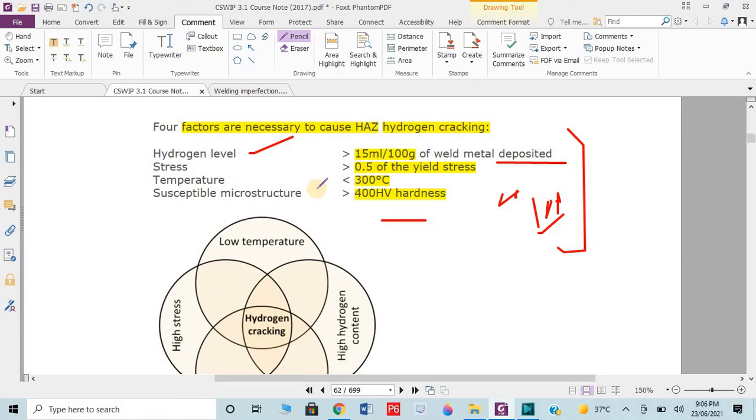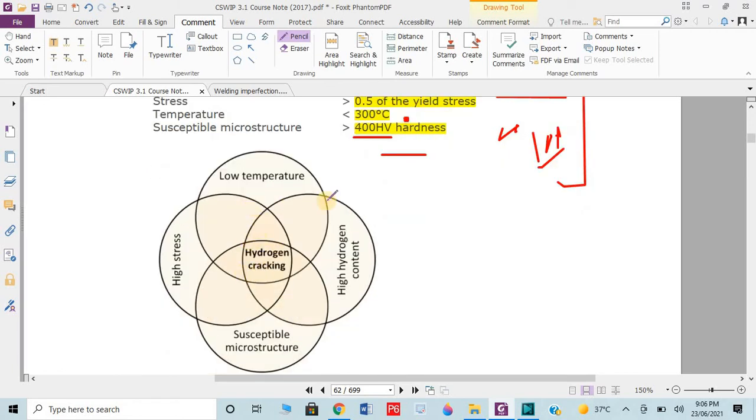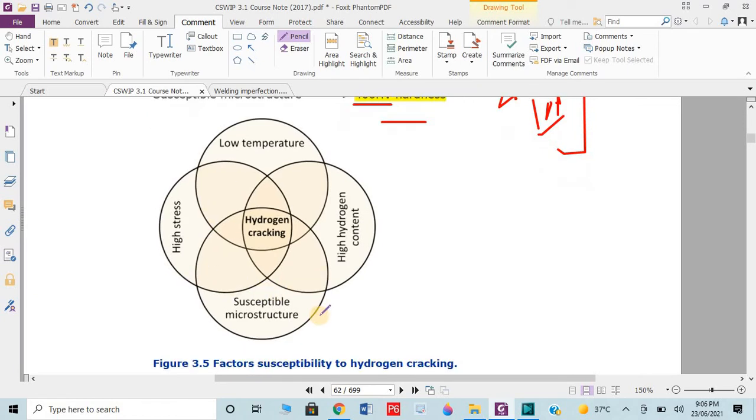Then we have stresses. Stresses should not be greater than 0.5 of the yield stress. Then we have the temperature of the weld metal. If it is less than 300 degrees Celsius, then it could occur. Then we have susceptible microstructures, means hardness level. If the hardness level is greater than 400 HV, then this kind of crack would occur. Hydrogen cracking: low temperature, hydrogen content, high stress and susceptible microstructure.